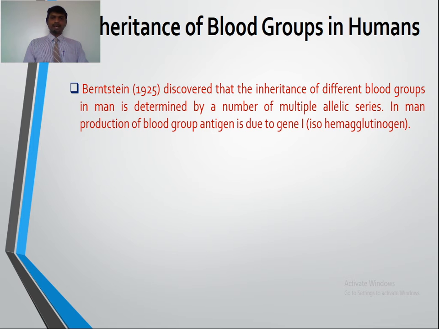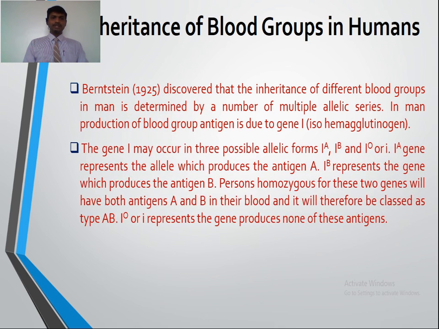I stands for isohemagglutinogen. The gene I may occur in three possible allelic forms: capital IA, IB and capital IO or small i. So there is a multiple allelic series: capital IA, capital IB, capital IO or simply small i. This capital IA is dominant over capital IB and also over small i. The IA gene represents the allele which produces the antigen A.